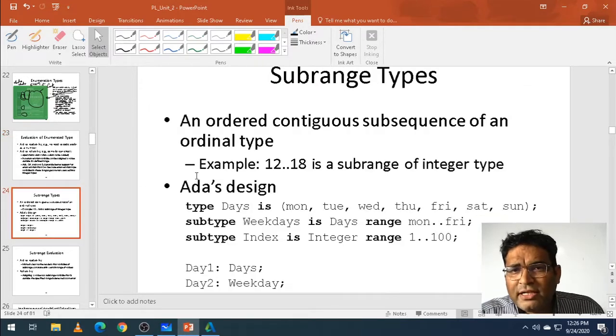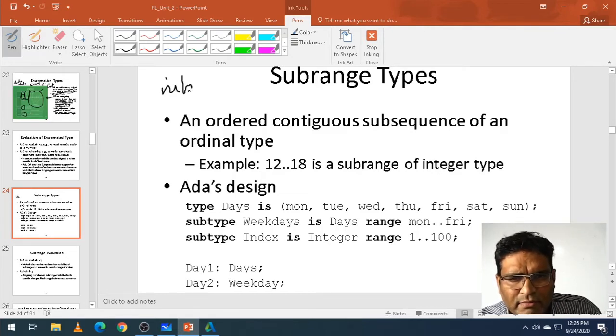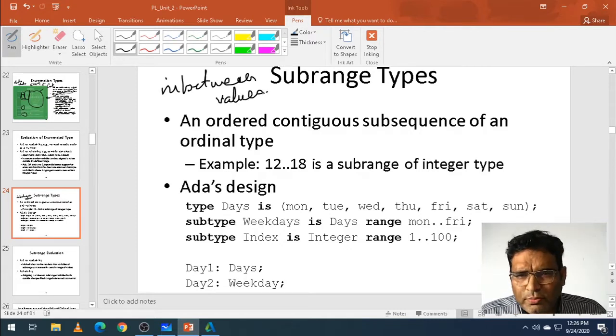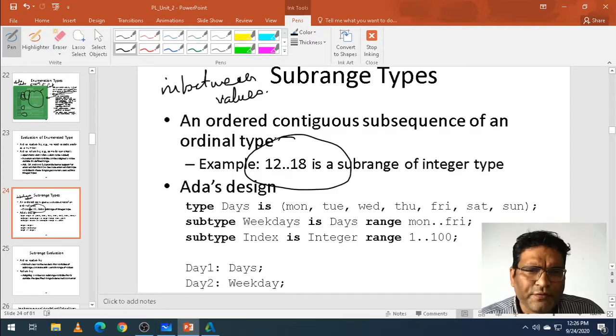Now we have the subrange type. What do you mean by subrange? It is in between values, a continuous subsequence of an ordinal type. For example, we take this as a subrange of integer.